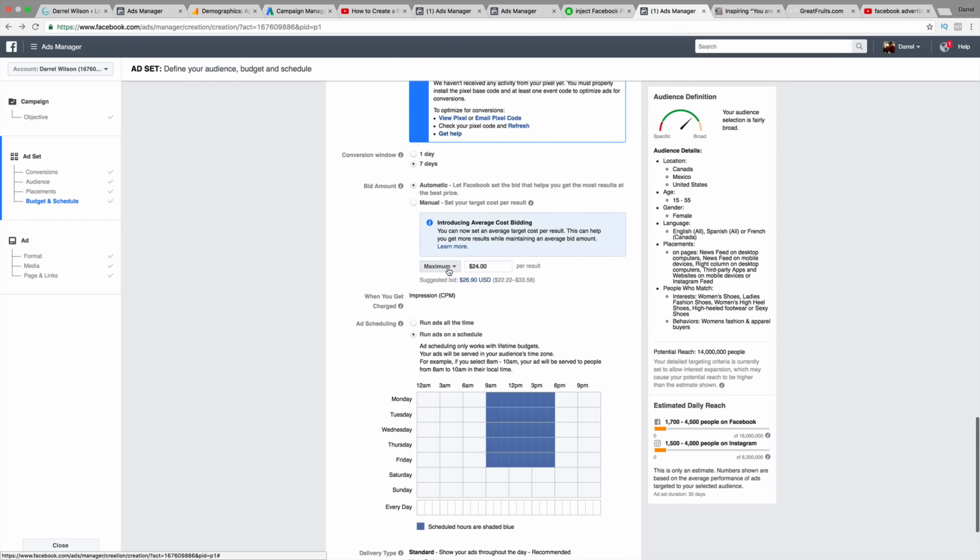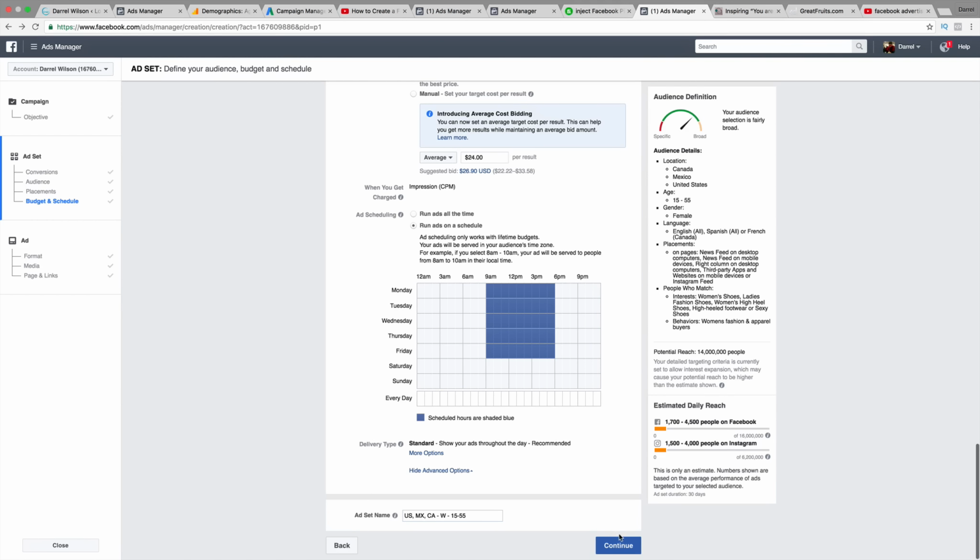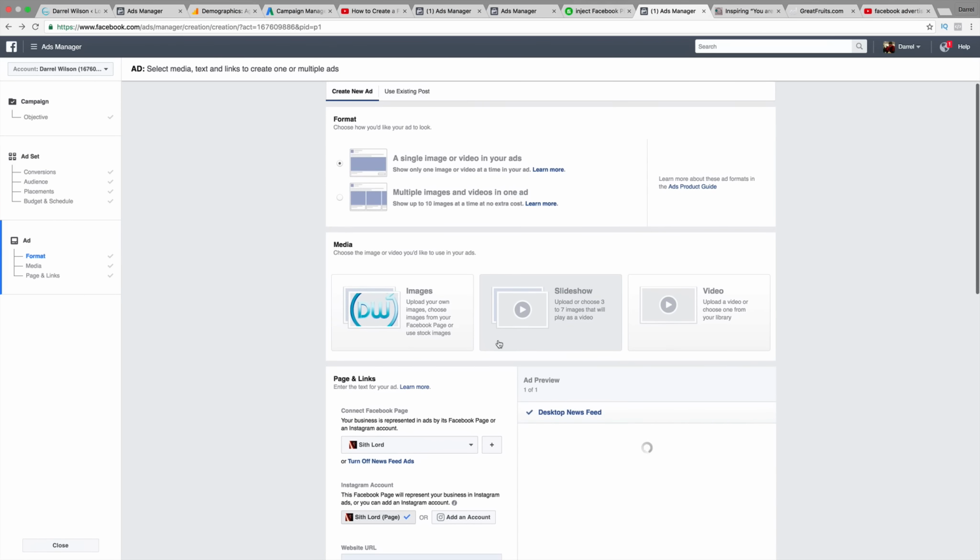So we're just going to leave this blank and let it set automatic. So we'll just do average. We'll just let Facebook automatically do that for us. Okay, so I think that's it, guys, for the conversion rates and everything like that.